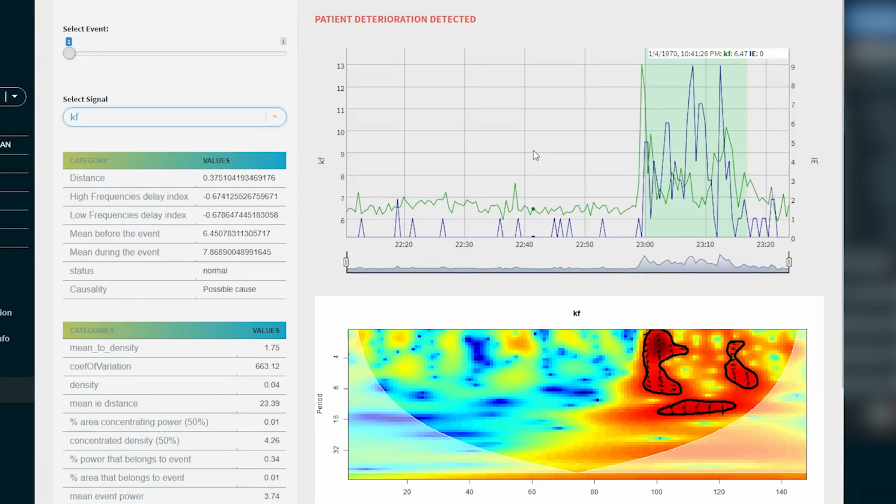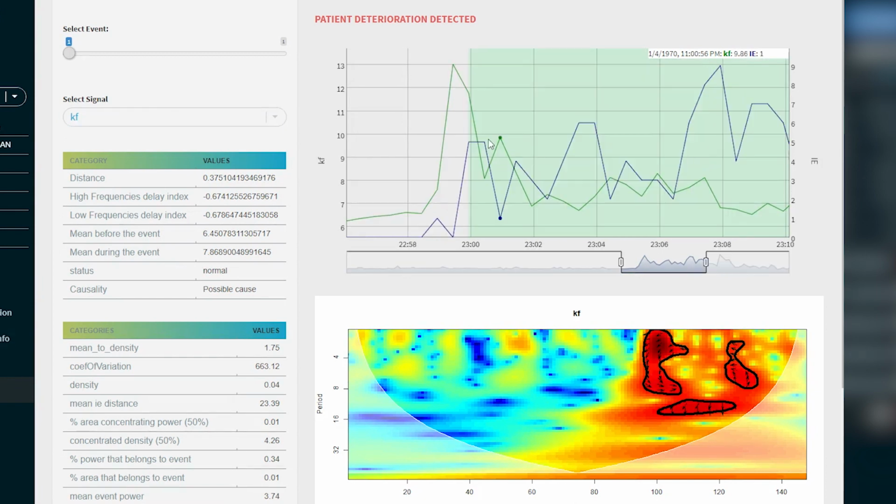There is no medical proof that this disruption in the KF signal causes the ineffective effort to rise, but it is an indication, since the signals have a high degree of similarity and appear to behave in the same way with a time delay. This is the information that is provided to the physician. For a selection of the biosignal, there is a characterization of their status based on the normal values threshold. In this case, the KF signal is within normal boundaries.